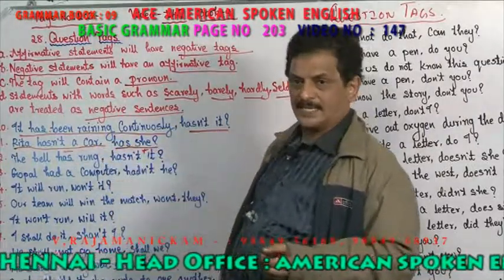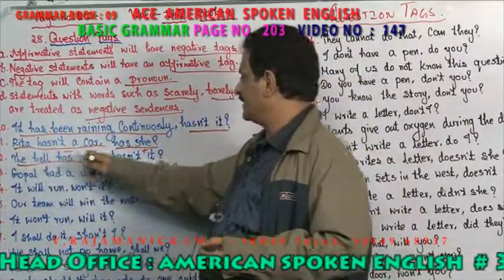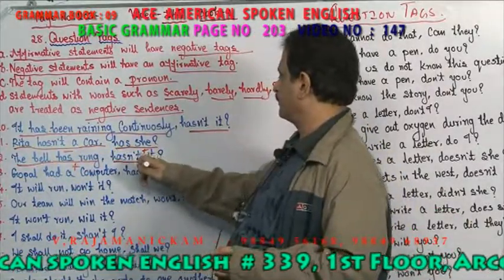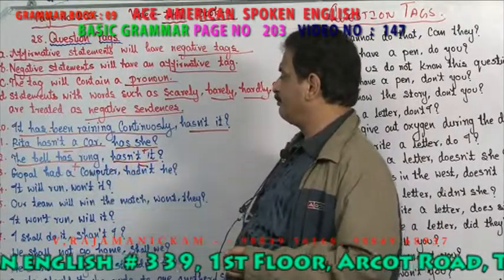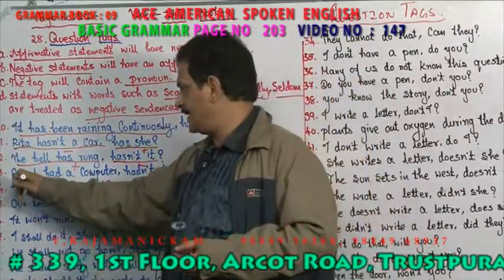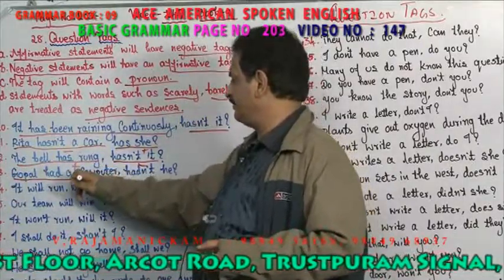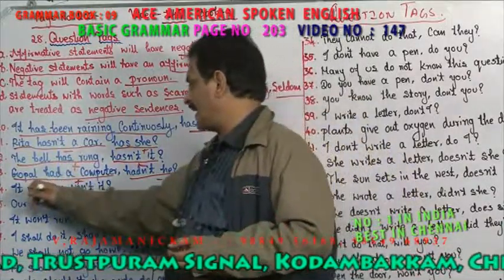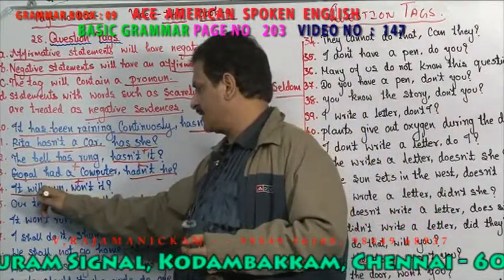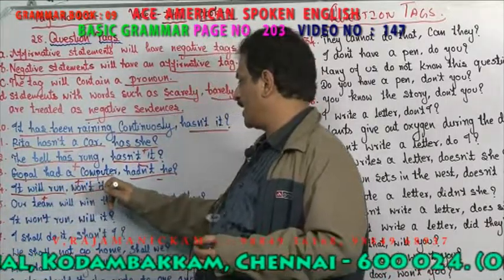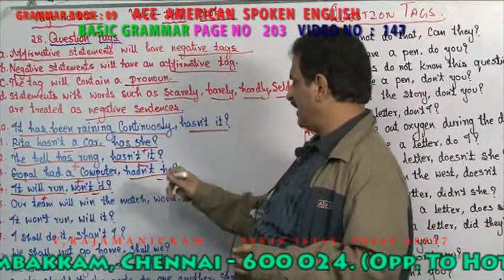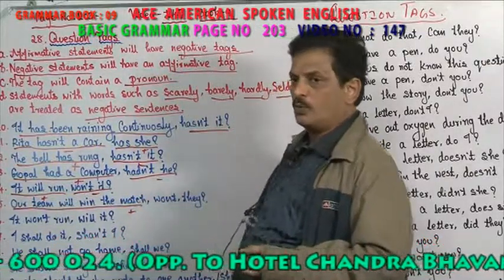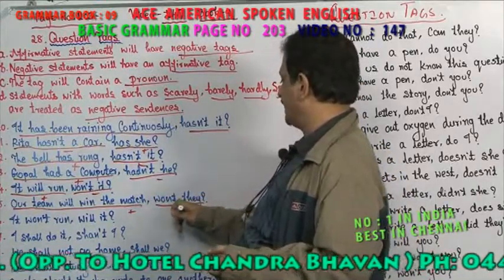The bell has rung. Is it positive or negative? Is it a positive sentence? What is the negative tag? Hasn't it? Now, Gopal had a computer. What sentence is it? It is positive. So, what is the negative tag? Hadn't he. It becomes a negative, right, sir? Now, it will run. What statement is it? Positive. What is the negative tag you are using? Won't it? Our team will win the match. What statement is it? It is a positive sentence. What is the tag? Negative. Won't they? It is a negative tag.